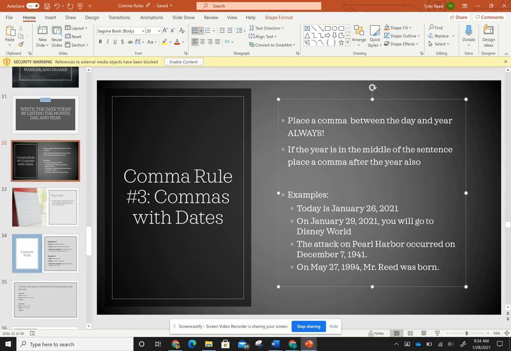The attack on Pearl Harbor occurred on December 7th, comma, right there in between the day and year, 1941. On May 27th, 1994, Mr. Reed was born. Notice my year is in the middle of the sentence here, so I put a comma before this year and after the year, okay? So remember, comma rule number 3, we always have a comma between the day and year, and if the year is in the middle of the sentence, we also put a comma after the year. Okay, so we make a little year sandwich between 2 commas.